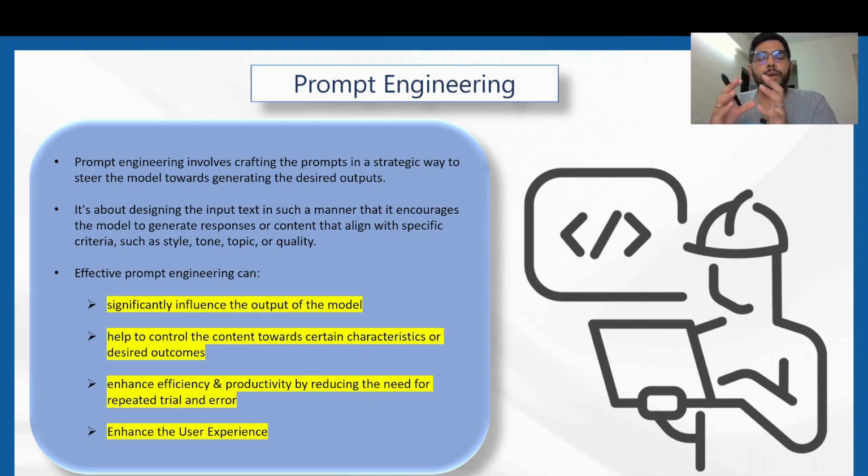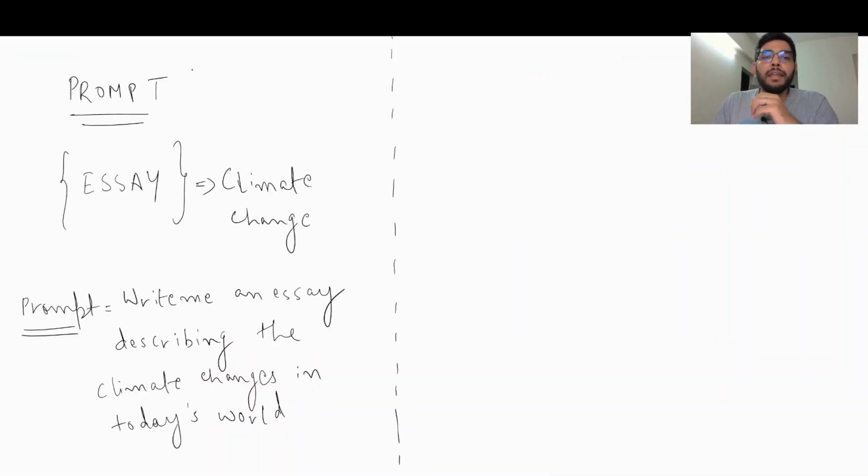But prior to understanding what exactly prompt engineering means, one needs to understand the meaning of prompt, right? As discussed in the last video, a prompt is essentially an instruction that has been given to a generative AI model to drive the output. To give an example, let's say we want a generative AI model to write an essay, that is a text generation use case.